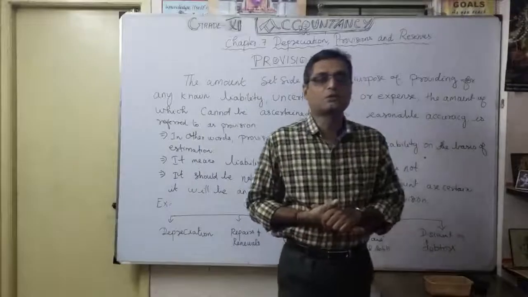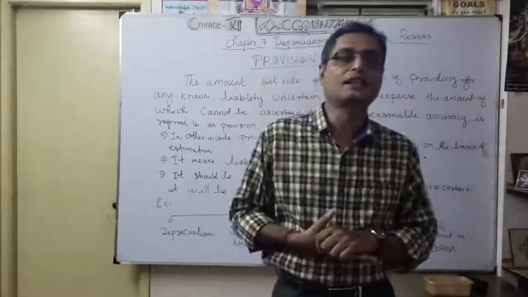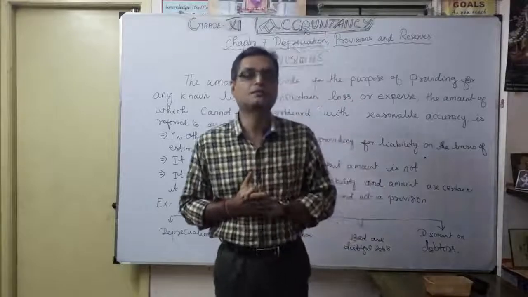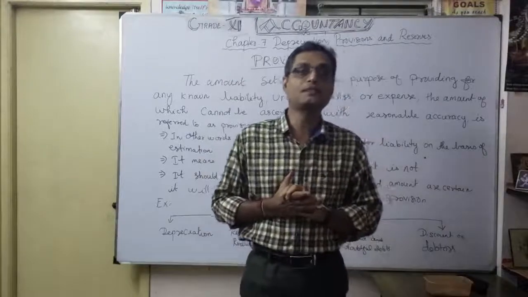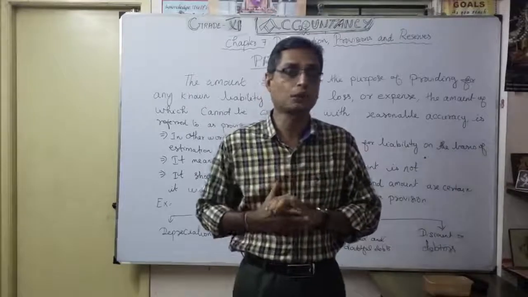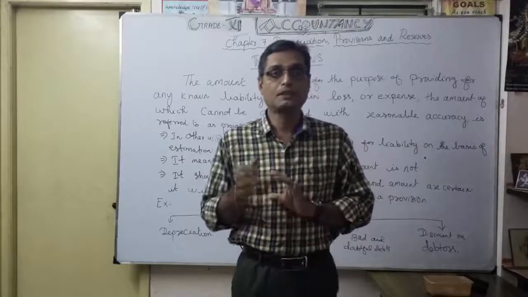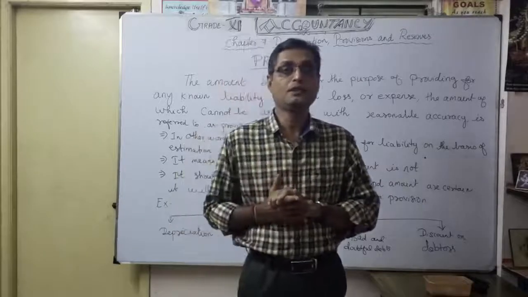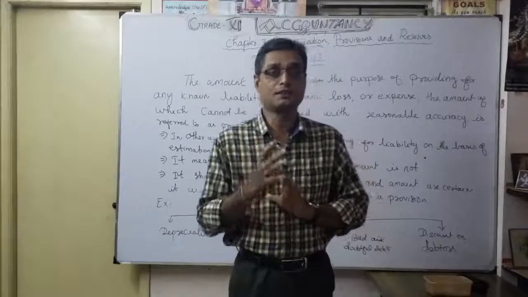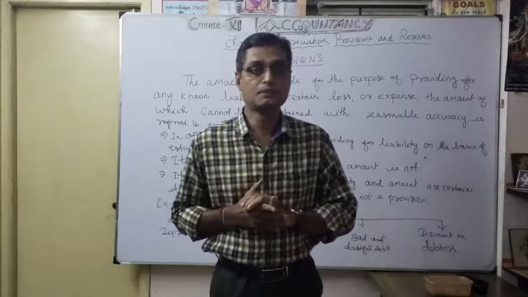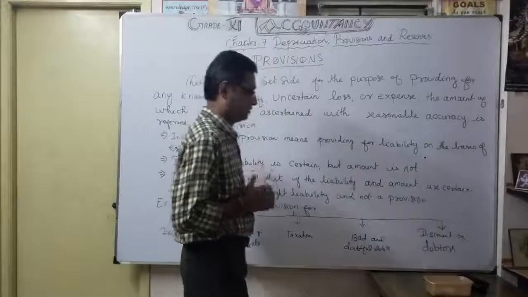So welcome once again to accountancy class, grade 11. As you know very well, the last chapter discussed the very important trial balance and rectification of errors. We discussed in detail how to prepare a trial balance. We were given the formula for preparation of the trial balance, and the very important rectification of errors. A very interesting chapter. Okay. Now we are moving to the next chapter, chapter number 7.